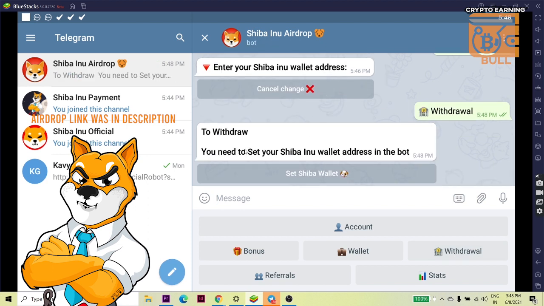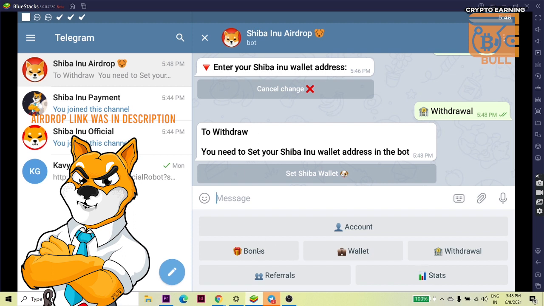I didn't set the Shiba Inu wallet now, so they are showing that you need to set your Shiba Inu wallet address. So you have to set your wallet address first, then they will proceed to your withdrawal after setting your Shiba Inu wallet address.